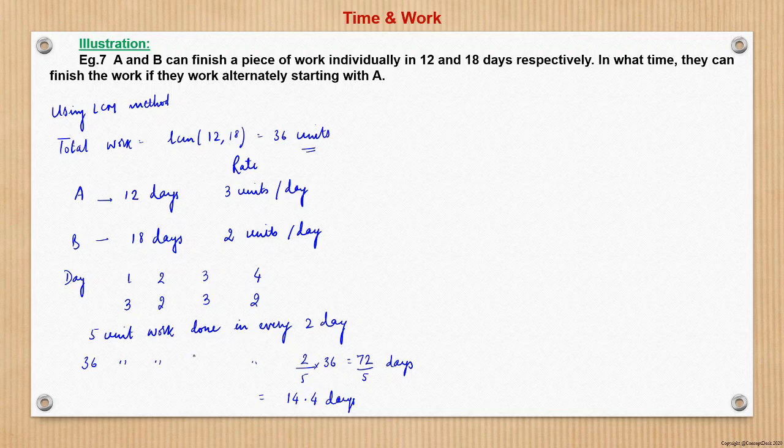Basically what we did, we knew that in 2 days they will complete 5 units of work. So to complete 36 units of work, they will take around 14.4 days.